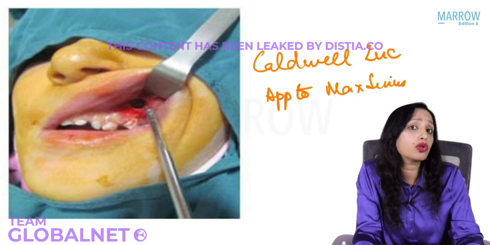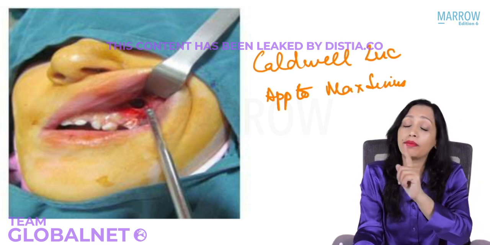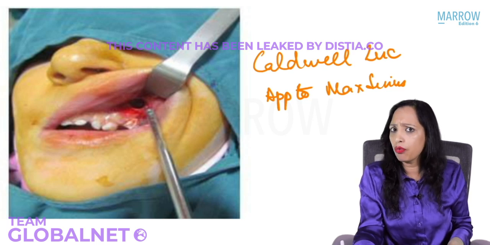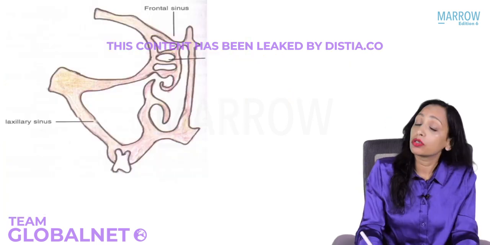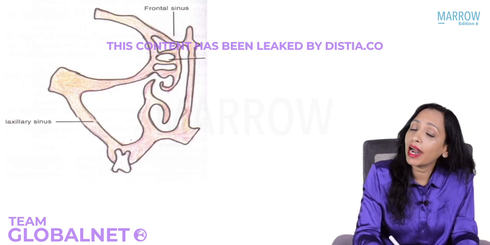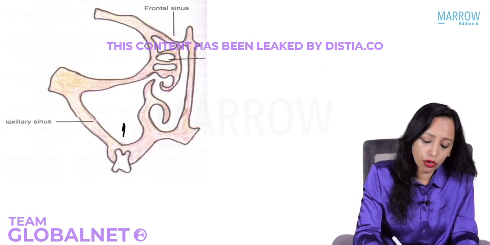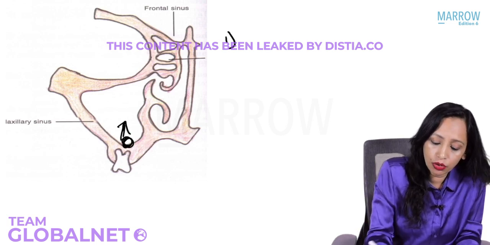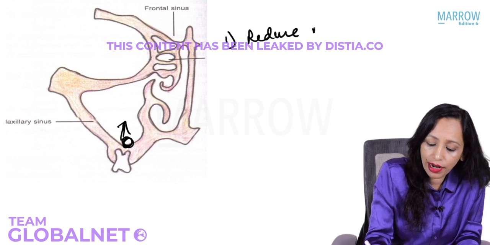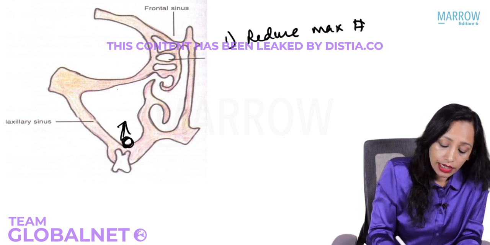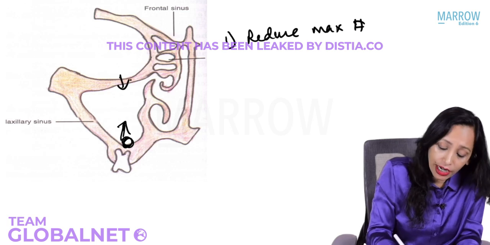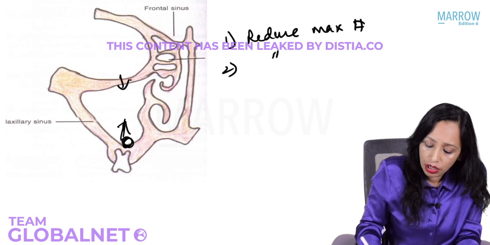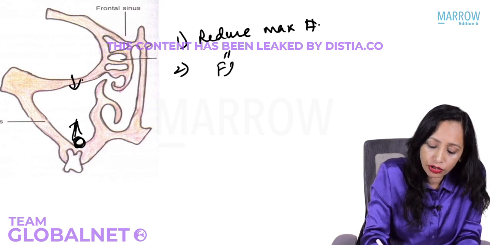Now, after the advent of endoscope, do we do it? We do not do it for chronic maxillary sinusitis, but we do it for some other things. For which other things can we do it? Yes, now what do we want to approach through the maxillary sinus? So now if we are doing the Caldwell-Luc, what are we doing it for? Yes, we are approaching the maxillary sinus by making an opening here. This we can do to reduce maxillary fractures. Yes, if there is a floor of orbit fracture, then we can do it. We can reduce it very easily through the maxillary sinus. So to reduce floor of orbit fractures,